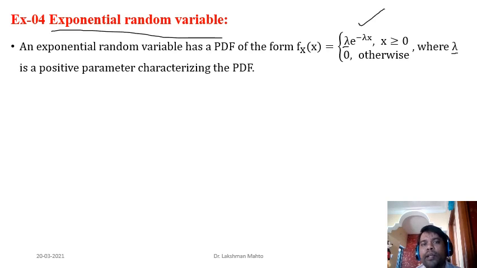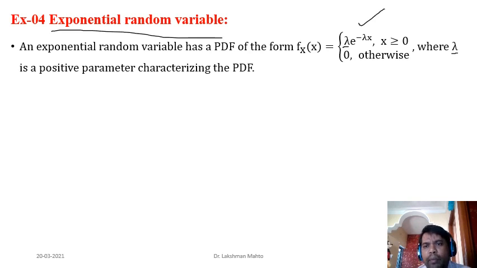Meaning is that mean and variance can be expressed simply in terms of lambda, and mean and variance happen to be parameters. That's why lambda is also a parameter. Lambda is enough to give complete information regarding the mean and variance of an exponential random variable. That's why lambda is a parameter. So that concept is coming here.